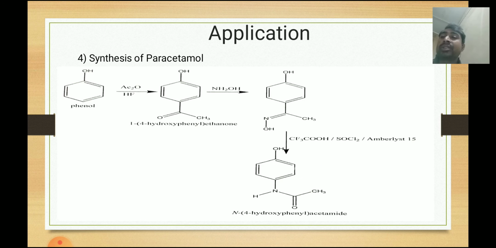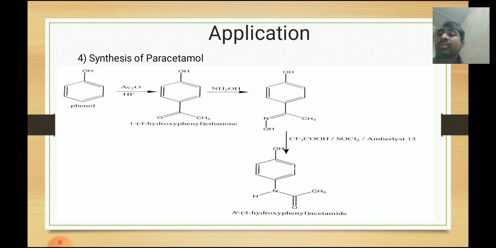Now next, synthesis of paracetamol. This is most important for medicinal uses. Paracetamol can be prepared with the help of this Beckmann rearrangement also. Now phenol, in the presence of acetic anhydride and hydrofluoric acid, will be converted into 1-(4-hydroxyphenyl)ethanone.